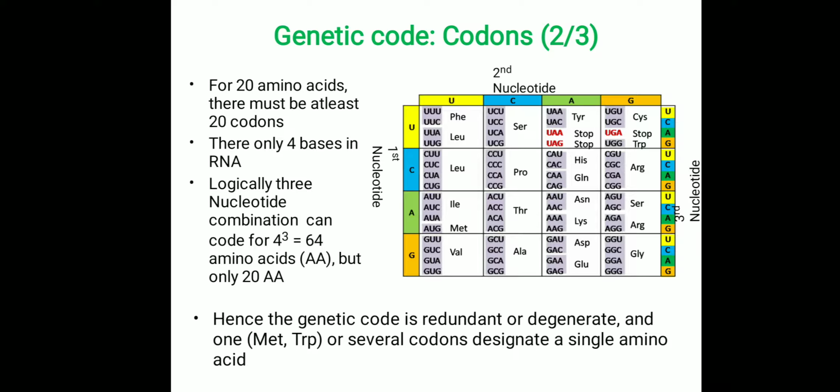And 3 triplet codes do not code for any amino acids, and 61 triplet codes code for amino acids. The stop signal is also coded by 3 kinds of triplet codes: UAA, UAG, and UGA. We will see this in the next slide. So hence the genetic code is redundant or degenerate, and one amino acid is coded by several codons.